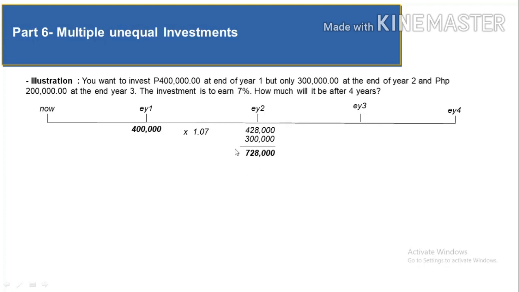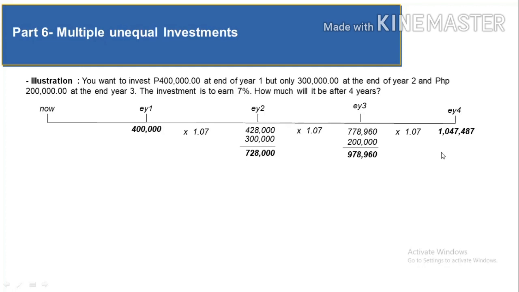You will have 728,000 times 1.07. You're going to have 778,960 plus your last investment of 200,000. Then you will have 978,960. But since the question is how much will it be after 4 years, the 978,960 will be multiplied by 1.07.